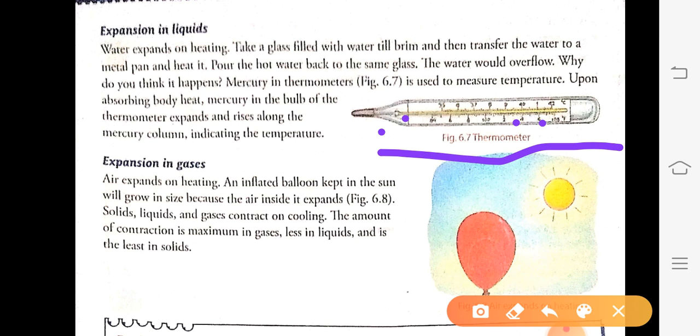When we keep the balloon outside in the sun, the temperature rises, and due to the rise in temperature, the gases expand. The balloon does not support the expansion of the gases, so the balloon bursts. This shows that there is expansion in gases when the balloon is kept in the sun.